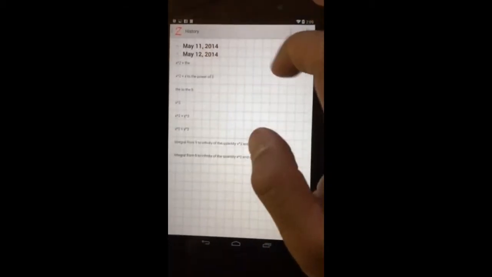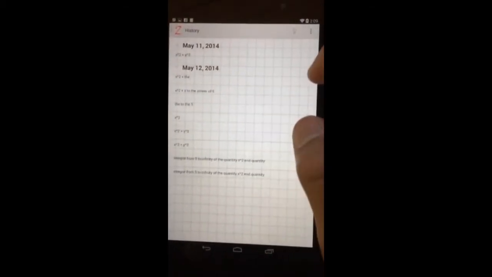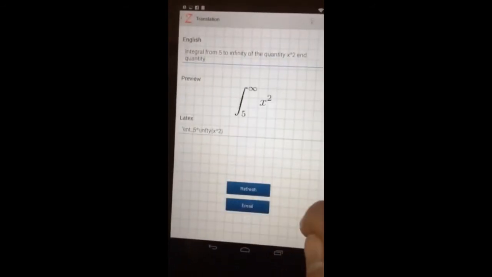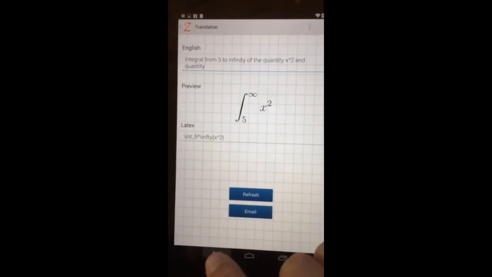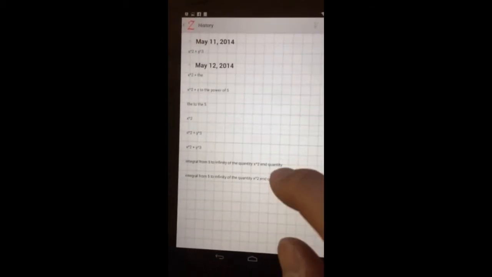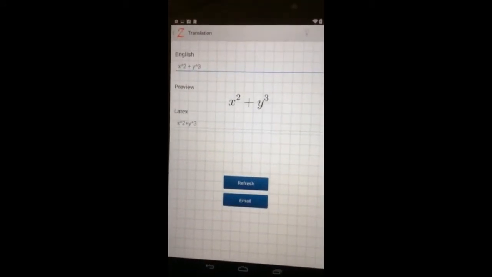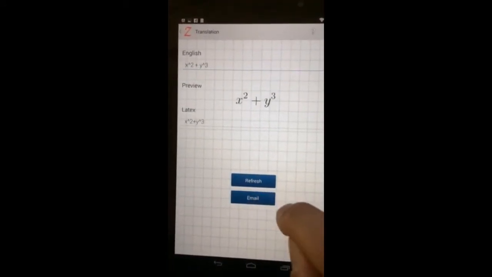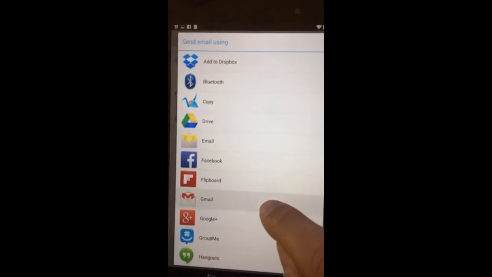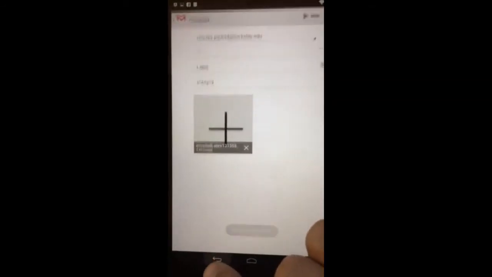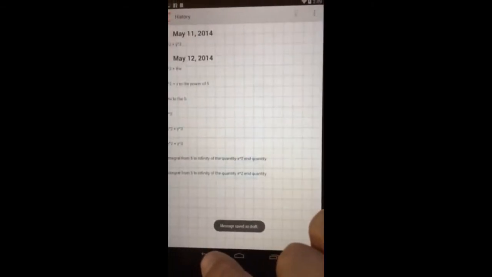There's also the history page, which shows all the past entries by date. Here we have entries from 2 days. As you can see, once we click one of the entries, we're redirected to the user result page corresponding to the entry. After we're on the user result page for one of the entries, we can then still edit the English input, generating new LaTeX, as well as email the code and the generated image to ourselves.